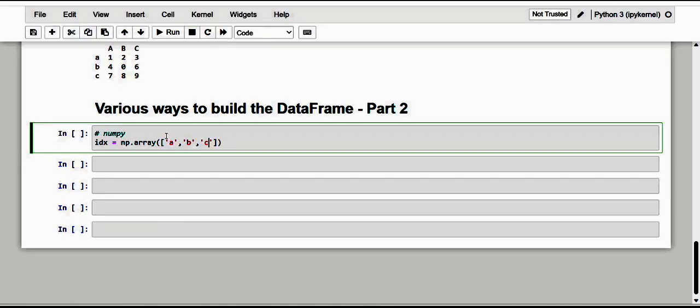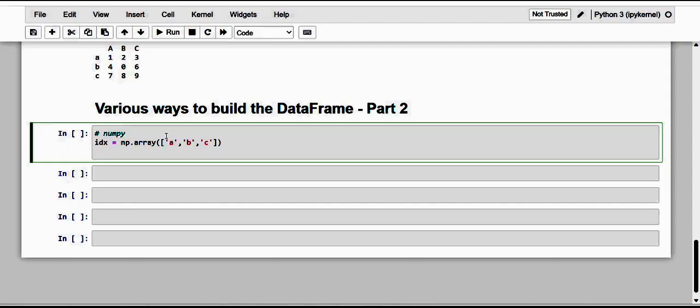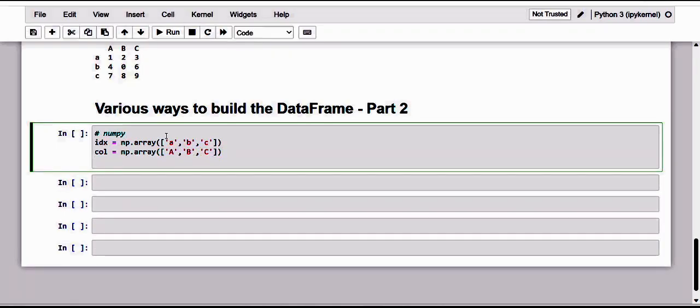So of course this is the index, and by this we know that we are going to have 3 rows, and this is the column. I'm just going to create it by using the same NumPy array, and here I'm going to give it in uppercase, so that it's easily differentiable. Okay, so this is the column, and let me just create the array, that is the element. So here we go.